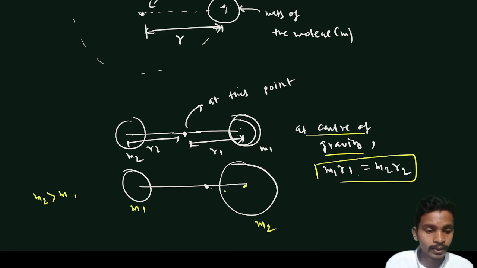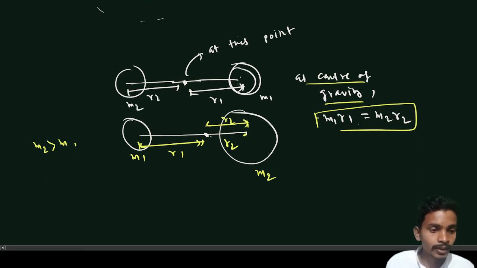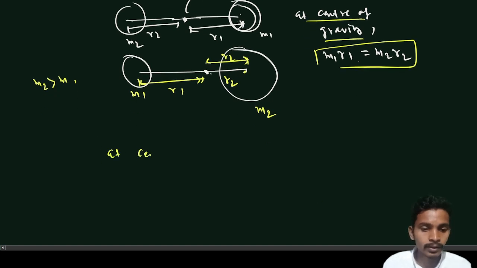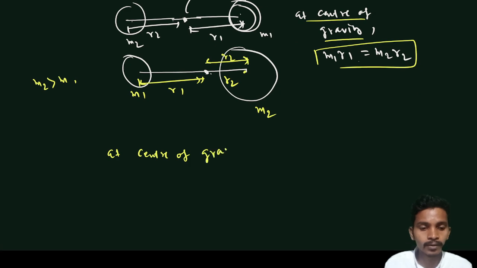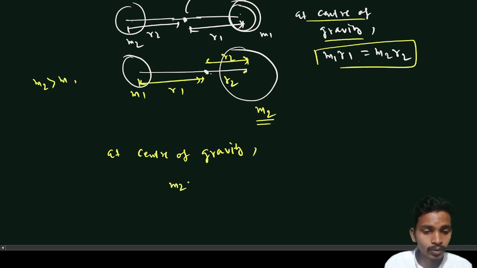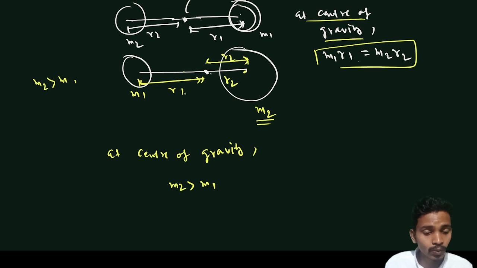Here the distance is r1, and here it is r2. At the center of gravity, m1 into r1 has to be equal to m2 into r2. If r1 and r2 were equal, with the center of gravity somewhere here, then since m2 is greater than m1, this would be unequal.